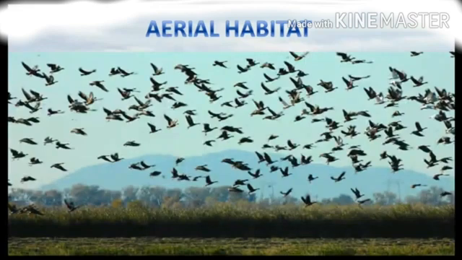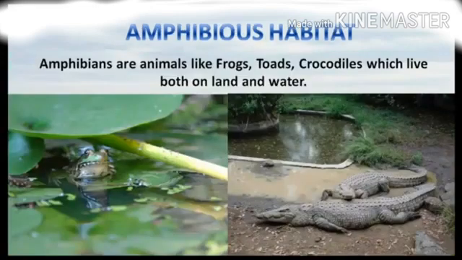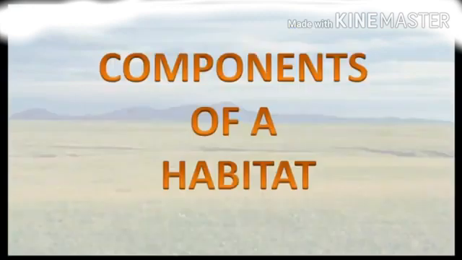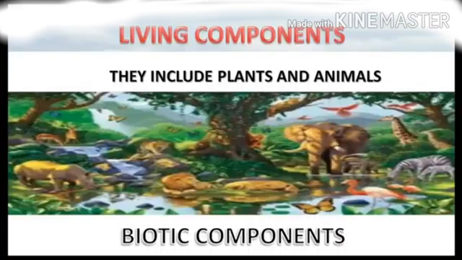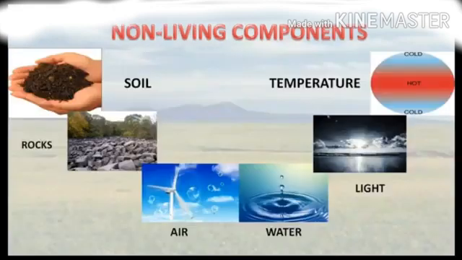Aerial habitat includes the organisms which mostly spend their lifespan in air, and there is amphibious habitat too, which has animals like frogs, toads, crocodiles, living both on land as well as water. Components of a habitat include living components as well as non-living components. Living components include plants and animals and are also known as biotic components. And non-living components are soil, rocks, temperature, light, etc. and are known as abiotic.